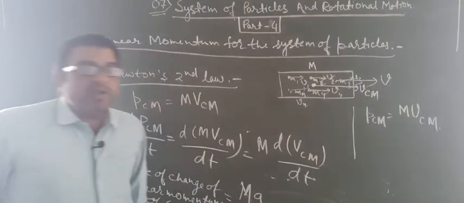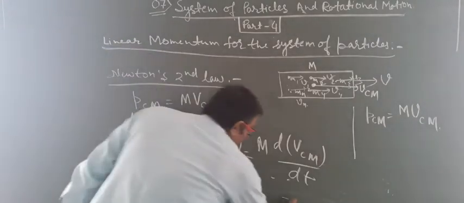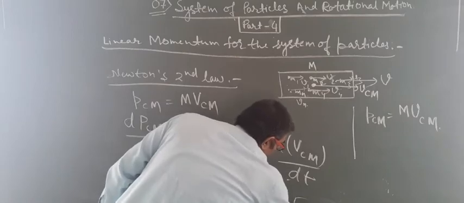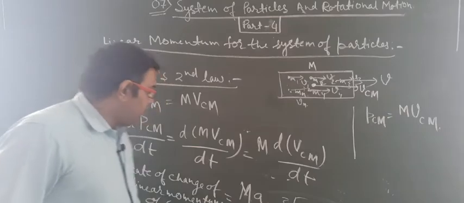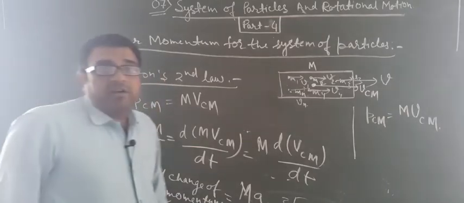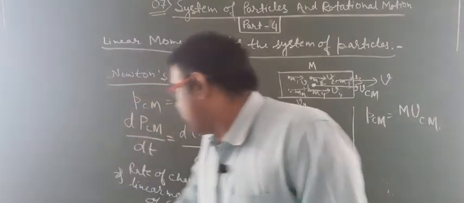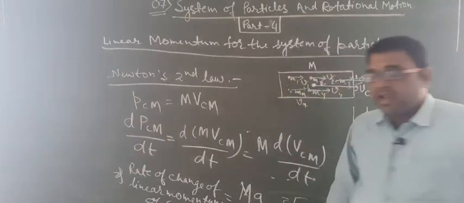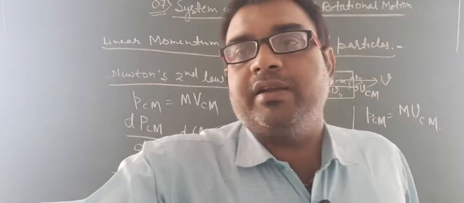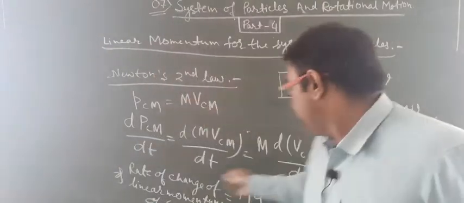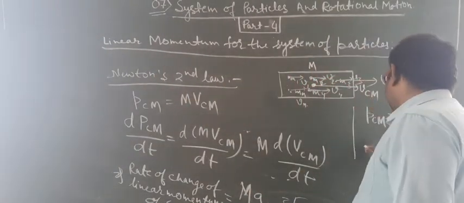And M into ACM is equal to FCM. Clear? So from Newton's second law, the rate of change of momentum of the center of mass is equal to the force applied, FCM. This FCM is what?